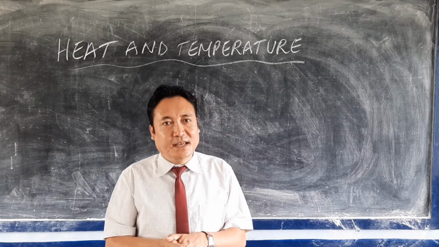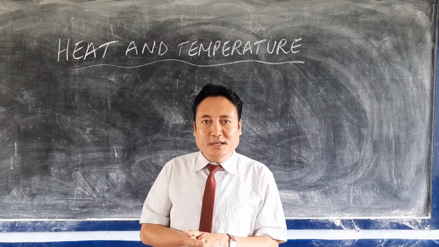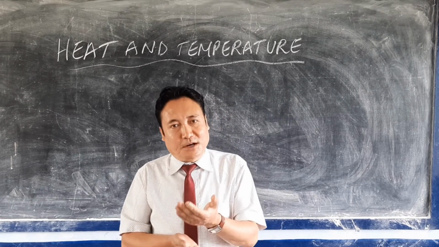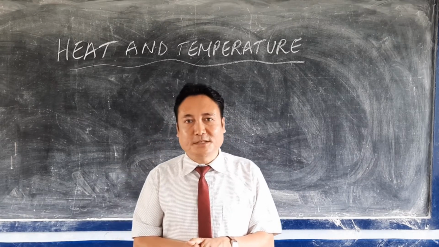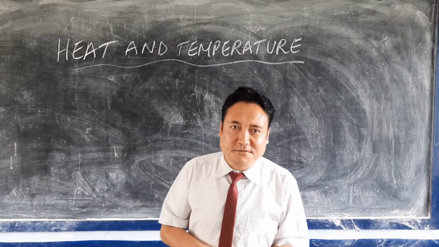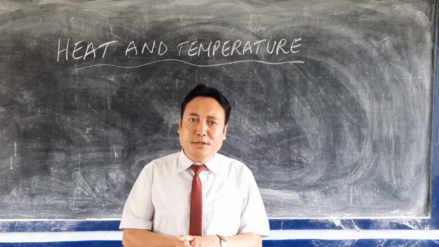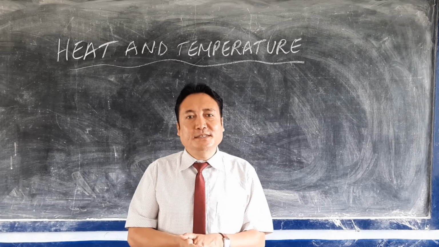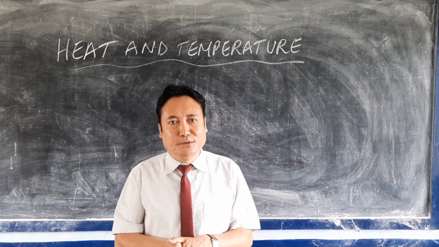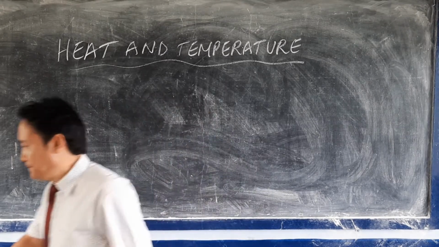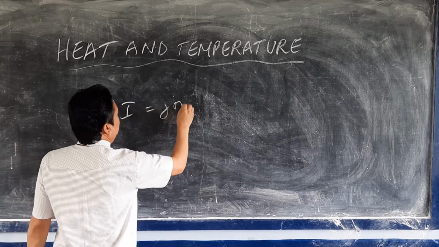So therefore we can say that heat can flow between two bodies from the hotter body towards the colder body due to the difference in temperature. So heat can be regarded as a form of energy. And the unit of heat: there are two units of heat, one is a CGS unit and the other is an SI unit. SI unit means the System International unit of heat is known as Joule. The SI unit of heat is Joule.